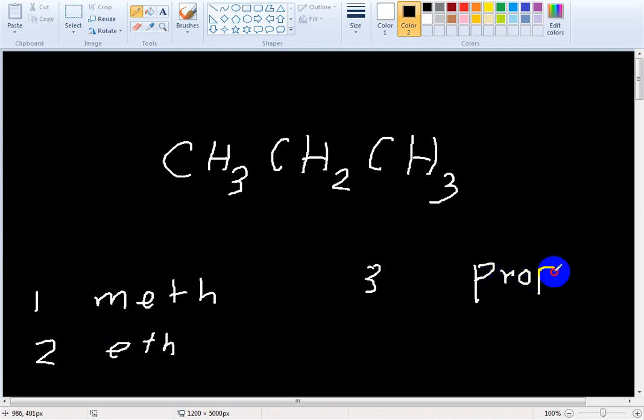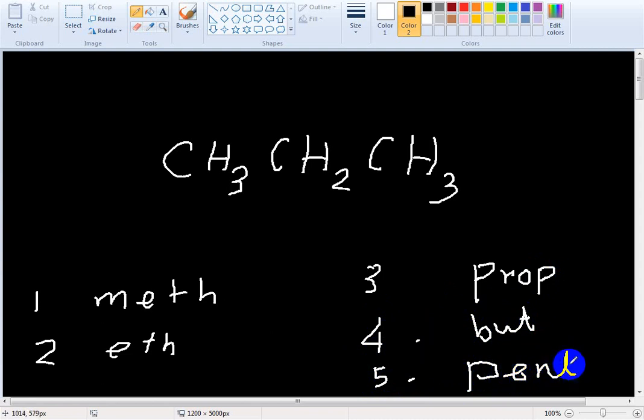Four carbon in a chain, but. Five carbon in a chain, pent.